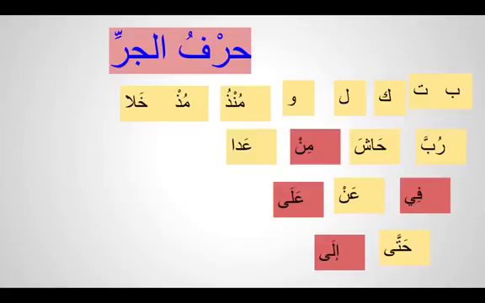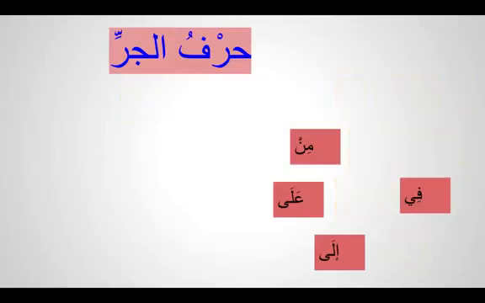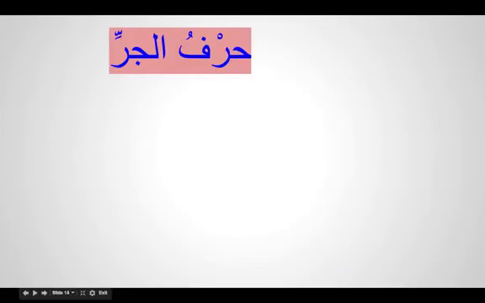In this session inshallah, we'll be learning these four: min, fi, ala and ila. We'll be making sentences with these, and harf jar will always come with an ism majroor. We'll see how this ism majroor changes its signs.